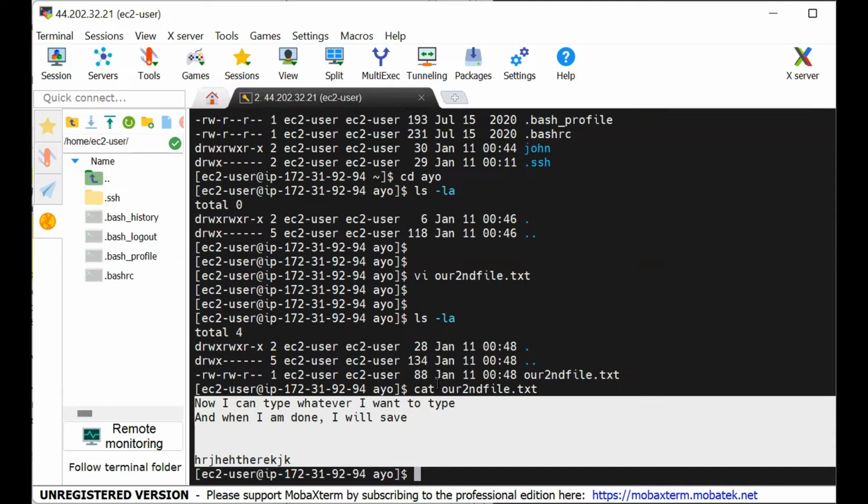So as network, as cloud people, you'll be editing a lot of configuration files. The files are already there. What you just need to do is edit it. Maybe change an IP address, maybe remove a line, maybe add a line, maybe change the name of the company from Chevron to Chair. So this is the way to do it.